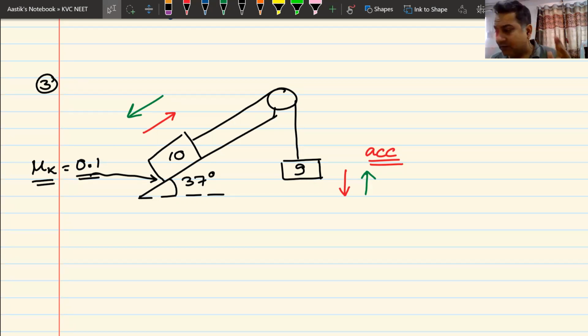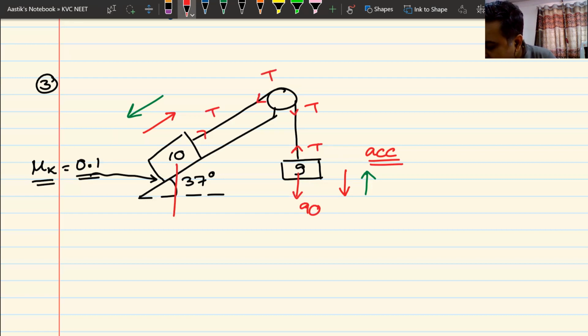Now, to understand this, you have to look at what force is trying to move in which direction. If I draw the free body diagram of this, there would be a force of 90 Newton. I have to draw tension as well, T, T, T, T. And if I look here, this is 100 Newton. But this 100 Newton is not trying to bring it down.